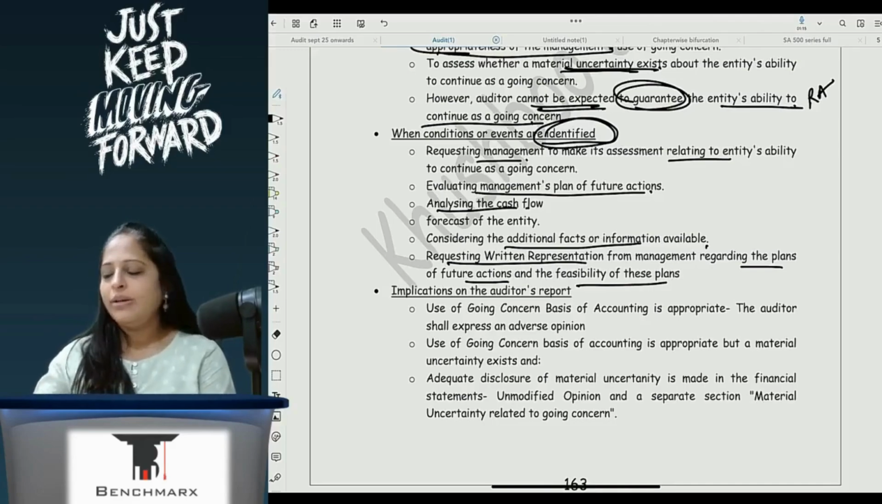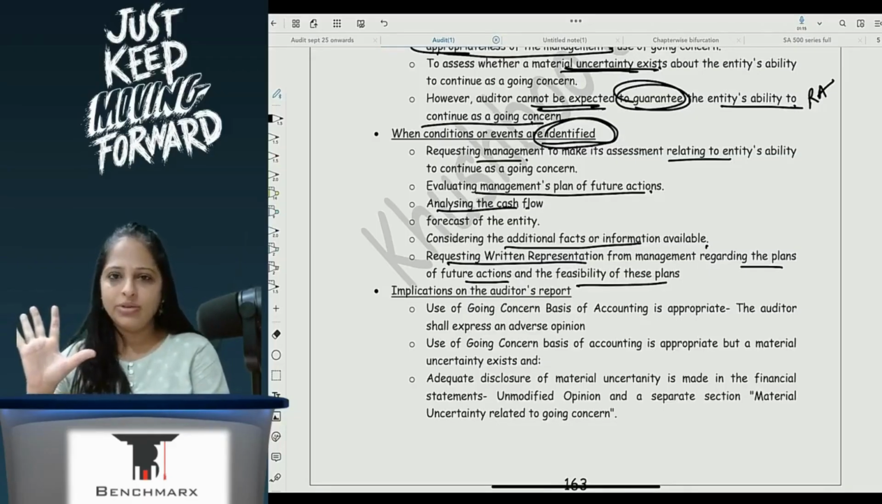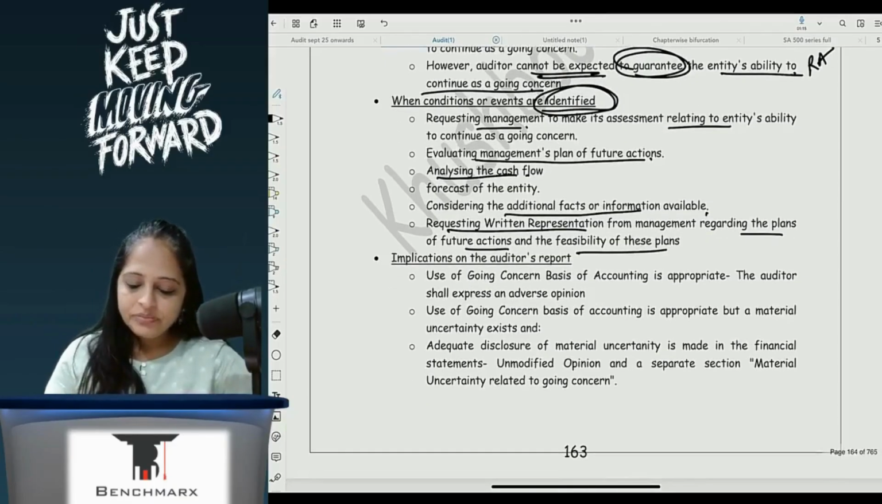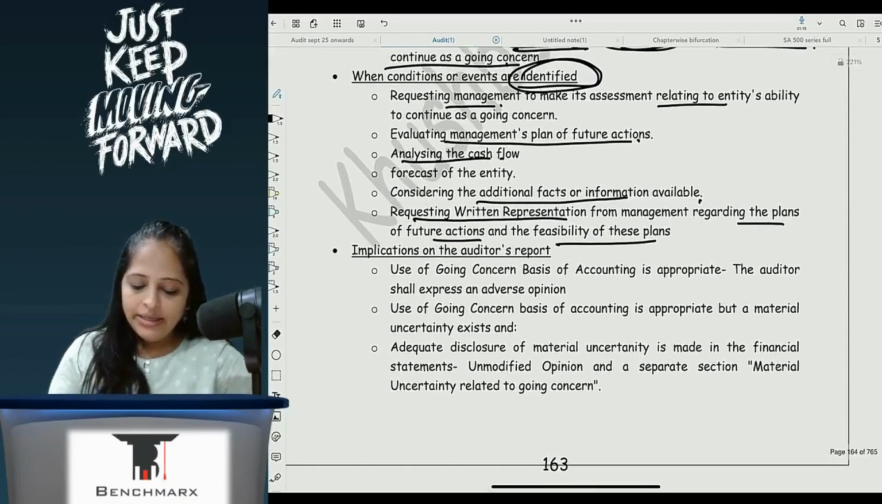And then at the end, I will tell them, please give me a written representation. So everywhere, a written representation is a common thing that you obtain from management, correct, when there's a problem situation which you feel will arise. Now, implications on the audit report.